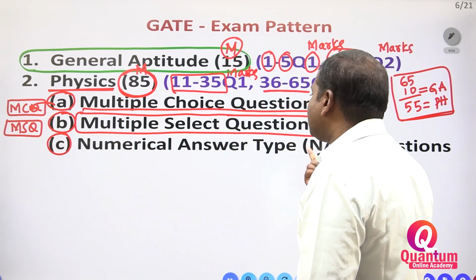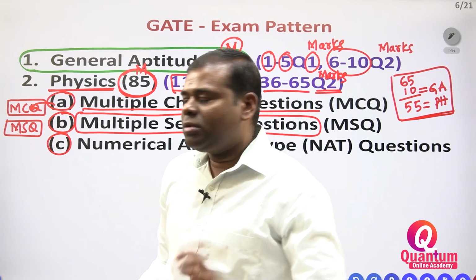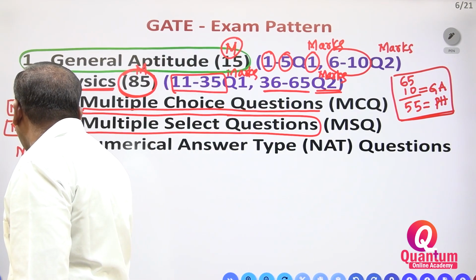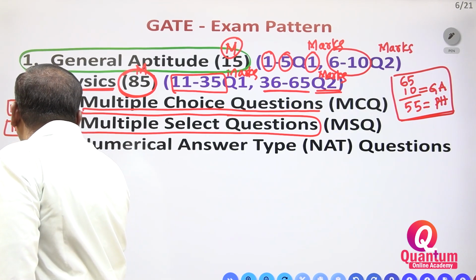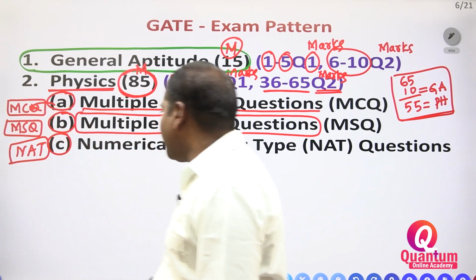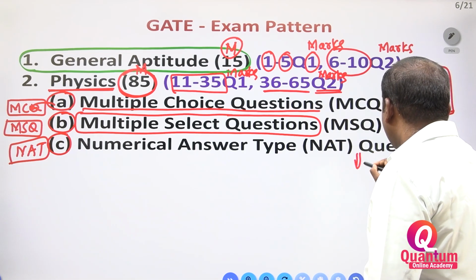Next, numerical answer type question. There is no option. They won't give the answer; you have to enter it. Numerical answer type question, NAT. This is very, very important. Numerical answer type you have to enter. For numerical answer type questions, no negative.